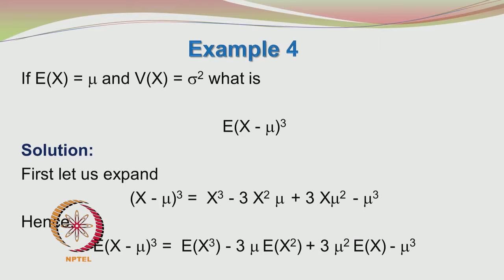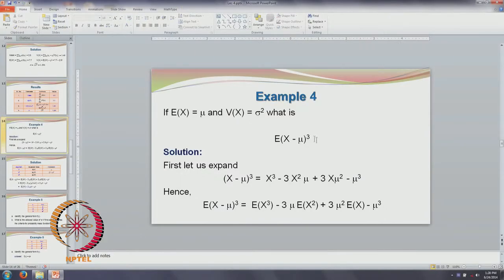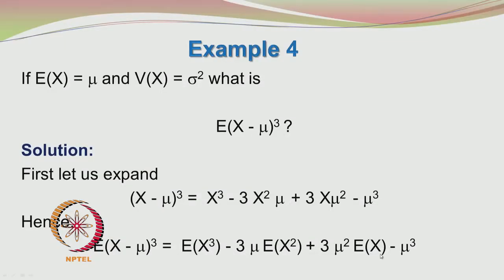You are given E of x is equal to mu and variance of x is equal to sigma squared. So you have to find out the expected value, E of (x minus mu) cubed.